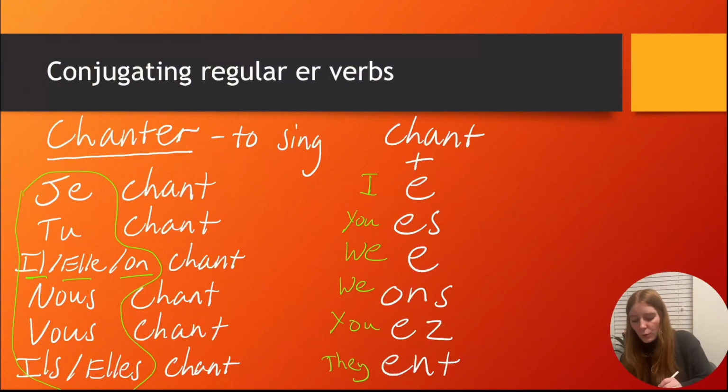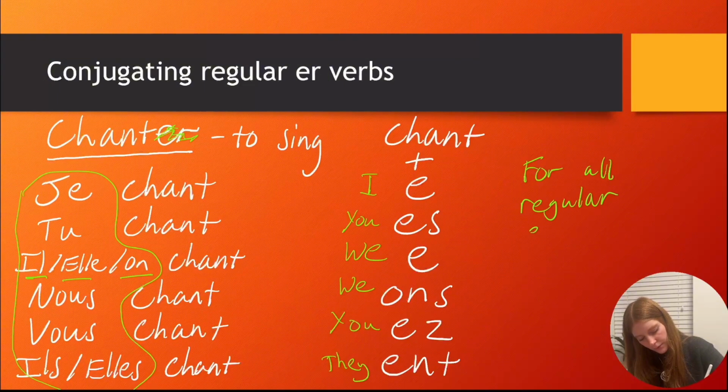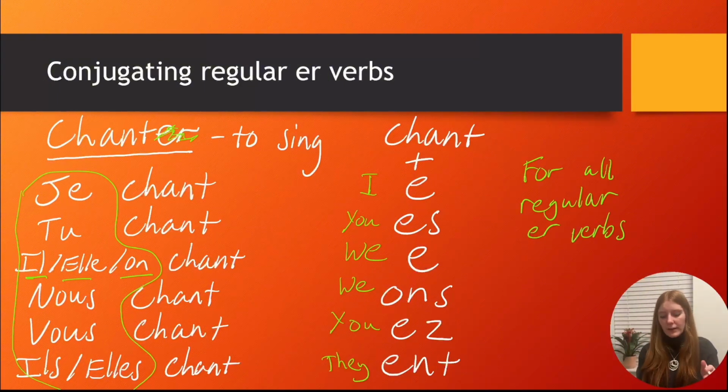Now, what we're doing is we're taking the root from chanter. So we're getting rid of the ER for now. The root is chant, C-H-A-N-T. And what we do now is we add on the ER endings, which you need to memorise. And these are the same for all regular ER verbs. Regular, not the irregular ones, just the regular ones.